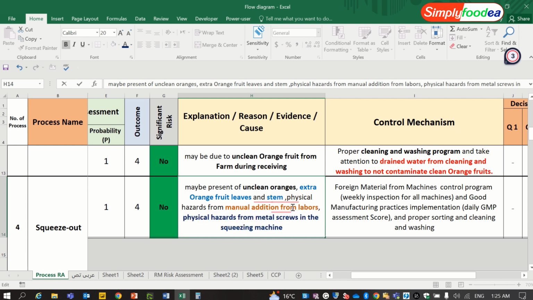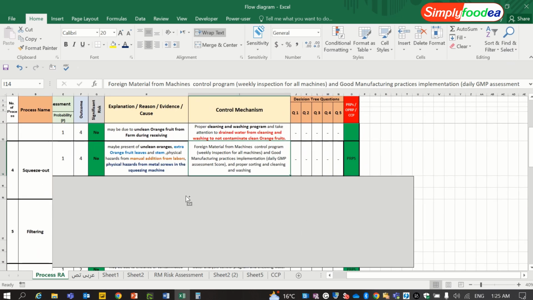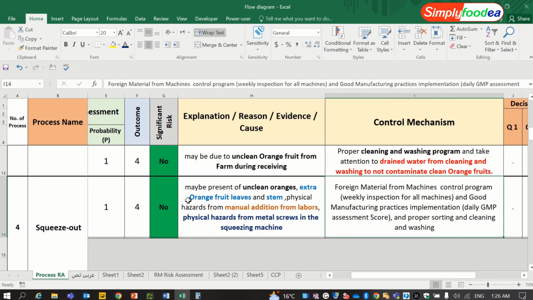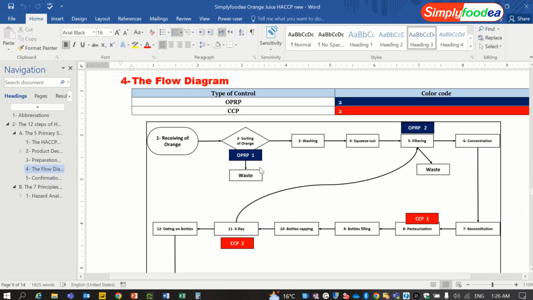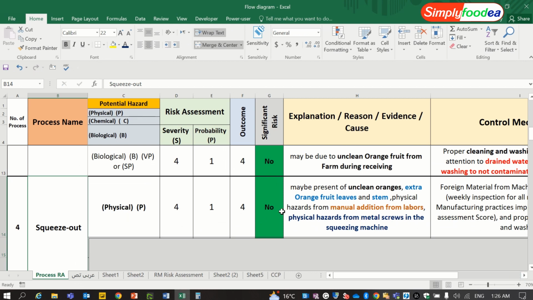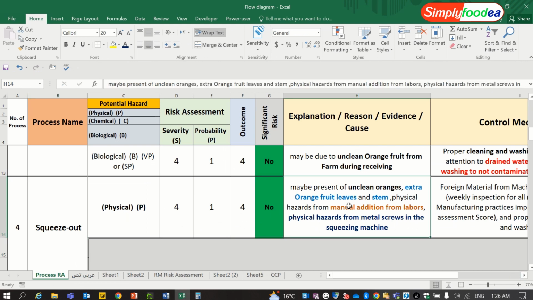You can find here in this squeezing out process that there are several physical contamination risks. So we must mention what are the reasons for this multiplication and what are the possible physical hazards in this process.